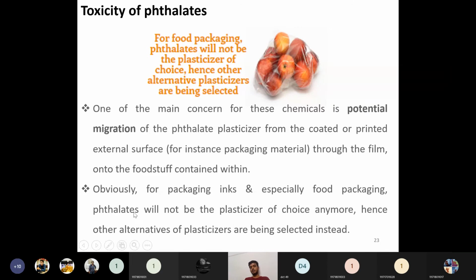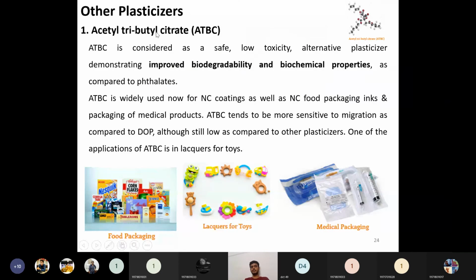So instead of phthalates, we have to choose many alternative plasticizers. The answer is the adipates. Adipates are one type of plasticizer, and also acetyl tributyl citrate, called ATBC. Its structure looks like this. So this is another type of plasticizer. Along with adipates, ATBC is also one type of plasticizer.